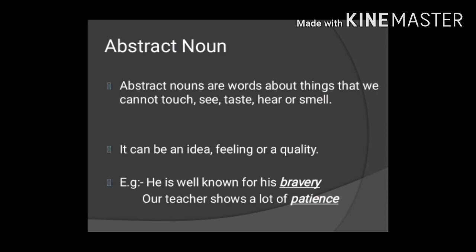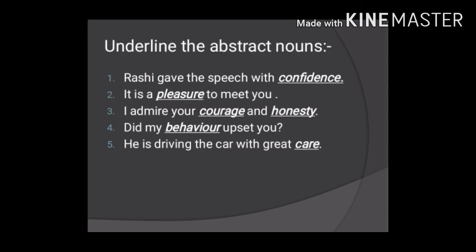See the underlined words bravery and patience. These two things we cannot touch, taste, smell or hear, but we can feel that. These are qualities. Such nouns are called abstract nouns. Now let's go through some exercises on abstract nouns.